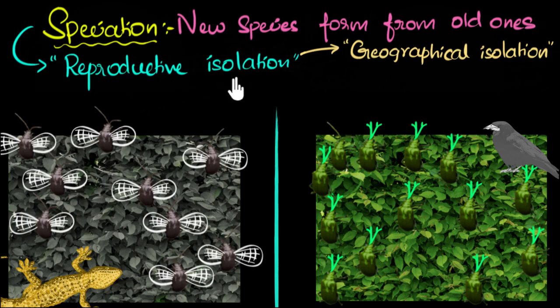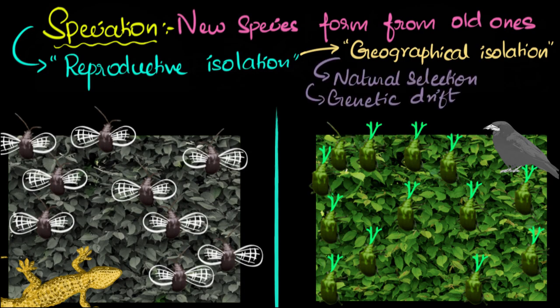Turns out there are other ways to make sure of reproductive isolation, which we'll not talk about, but geographical isolation is the best way to keep them separate and make sure that they do not reproduce with each other. Okay, after that, what happened? Then we saw that in both these environments, natural selection and genetic drift worked differently. Because of this, as generations passed on, their DNA started changing and becoming more and more different from each other. And eventually, after a few thousand years, it became so different that they were incompatible for fertilization. And so we had two new species.